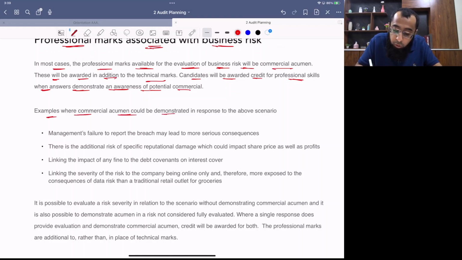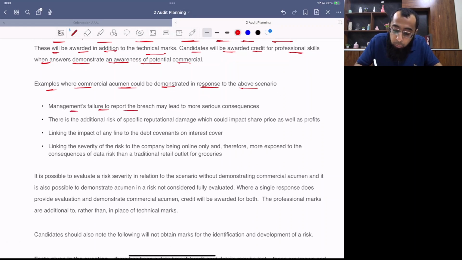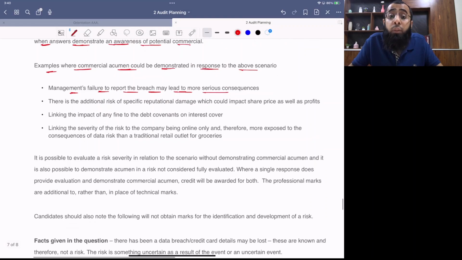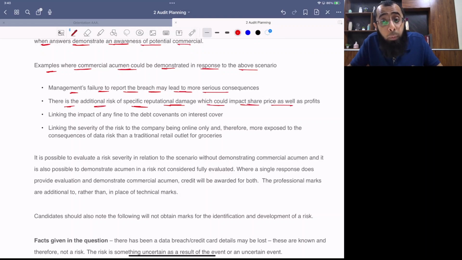Examples where commercial acumen should be demonstrated in response to the above scenario. Management's failure to report the breach may lead to more serious consequences. The student's ability to evaluate the scenario and pick the point that, okay, management is hiding the fact. So, hiding the issues will lead to more serious issues. This is your commercial acumen, that you have the ability to look at it practically, that hiding things is not good. There is additional risk of specific reputational damage, which could impact the share price as well. So, if someone extends it to the share price, that also indicates your commercial acumen.